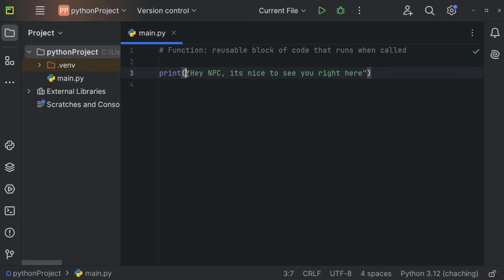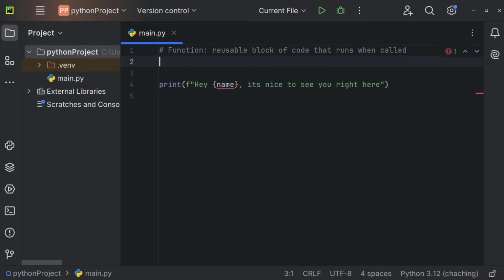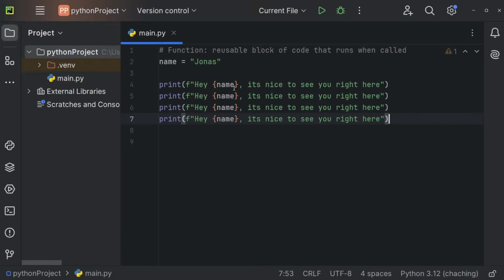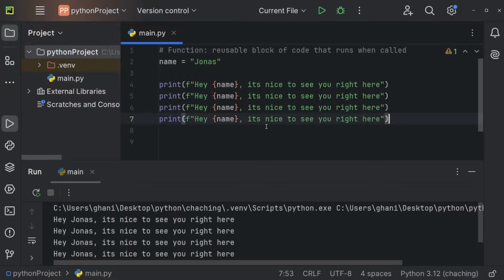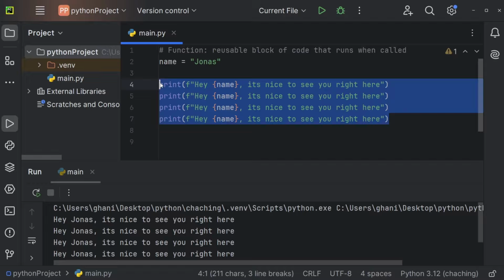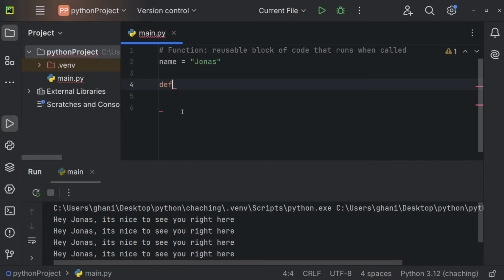So of course, we could also say that this here is an F string, and we have a name right here. And now our name is going to be equal to Jonas. And maybe we want to execute this code a couple of times. And this here is a super simple example. But you see, even at this point, it's already a little bit of code. And it's always pretty much the same logic. So under those circumstances, we can define the function once, and then only call the function when we want to run the function.